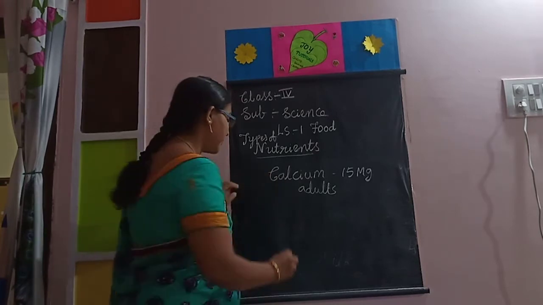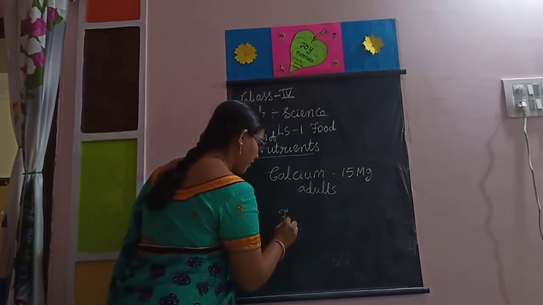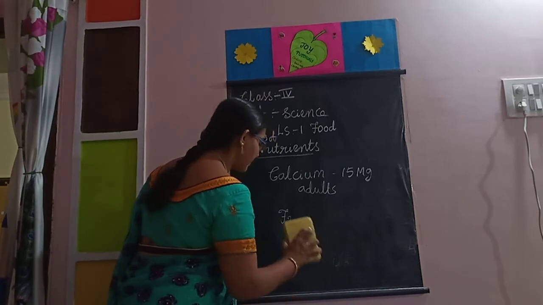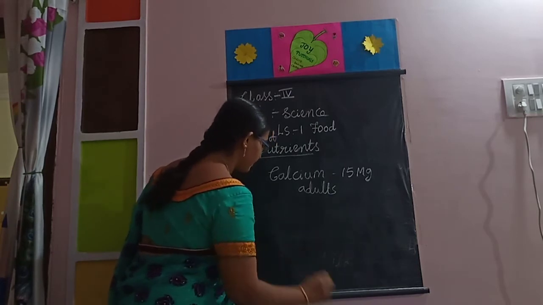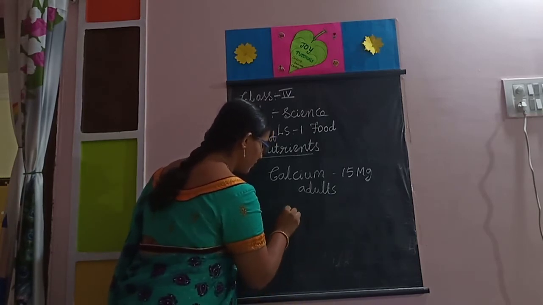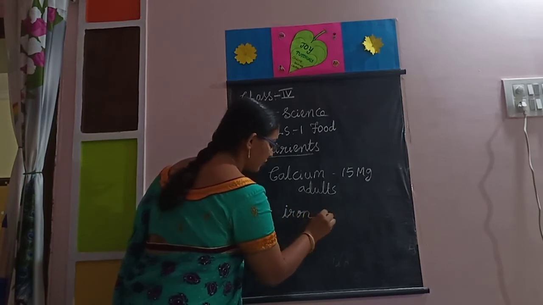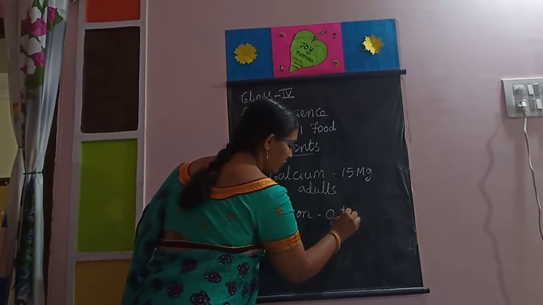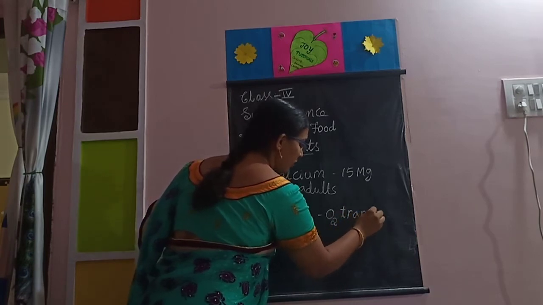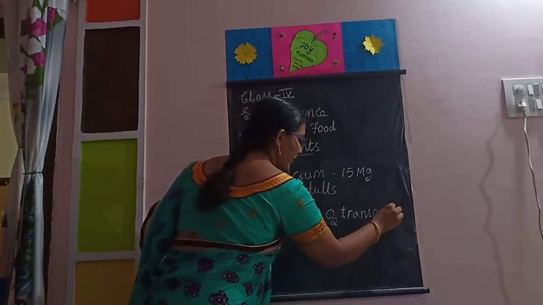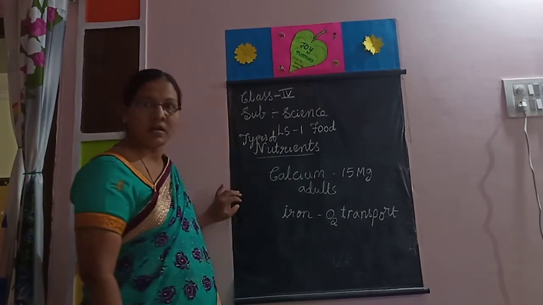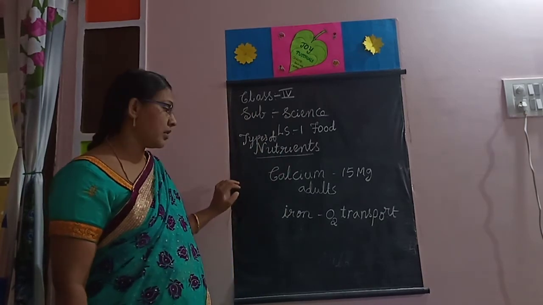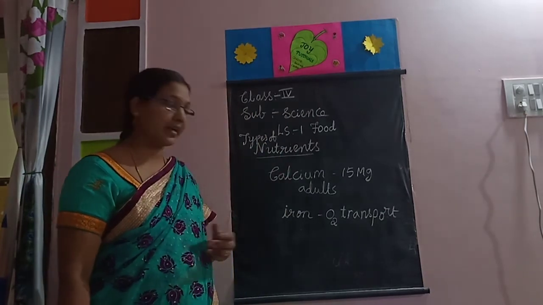And iron helps in oxygen transport. Oxygen, the O2 symbol. Iron is also required for youngsters and women aged 18 to 50 years.